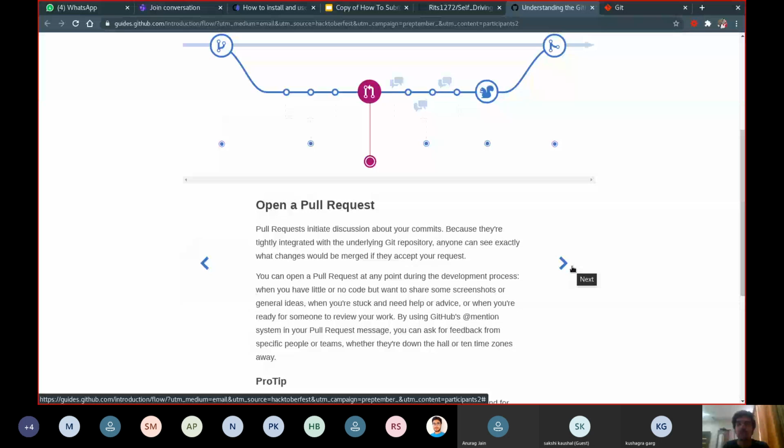Once you start this journey, you won't end it, as we all are developers. This is something which would become an integral part of our life in a few years from now, after college or within college also. Once you open a pull request, you can discuss the changes you want in this pull request.